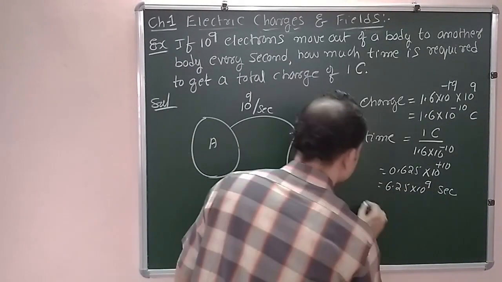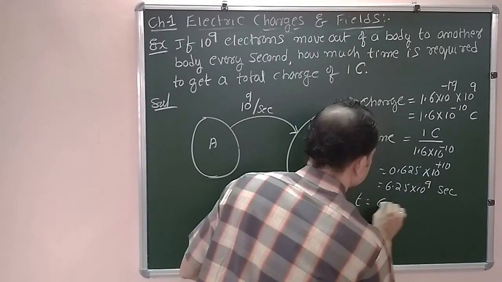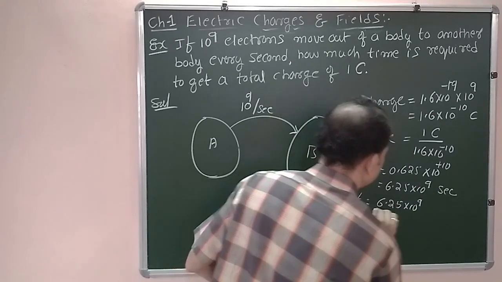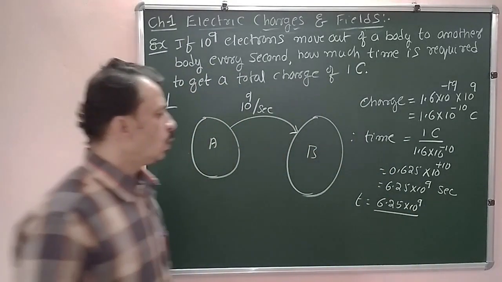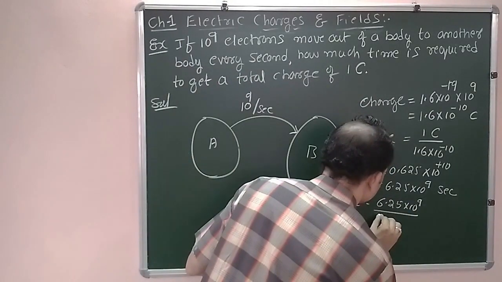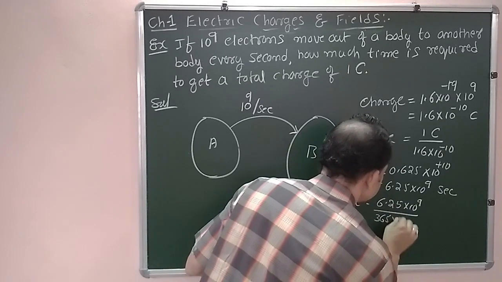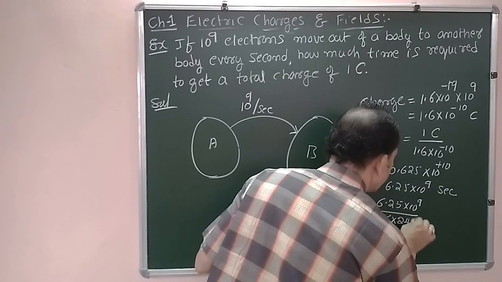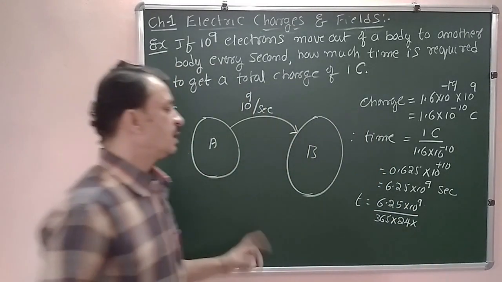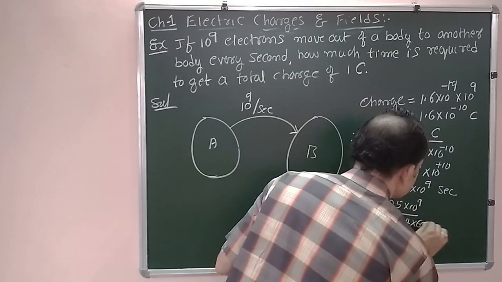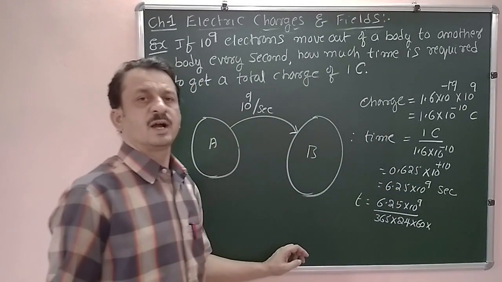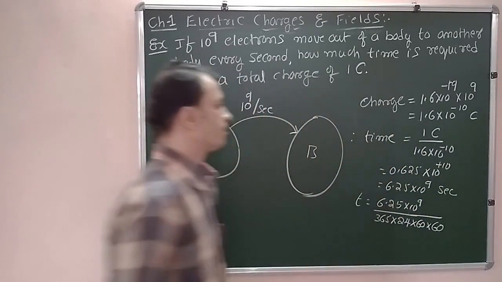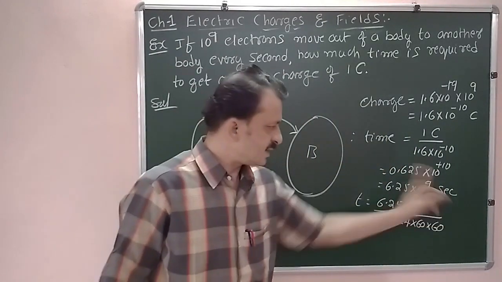If you work it out in terms of years, 6.25 into 10 to the power of 9 divided by 1 year containing 365 days, and 1 day contains 24 hours, and 1 hour contains 60 minutes, and 1 minute contains 60 seconds. Now this is in seconds.